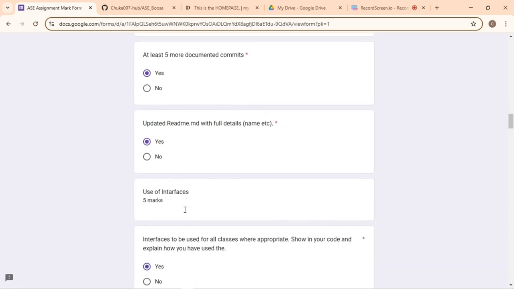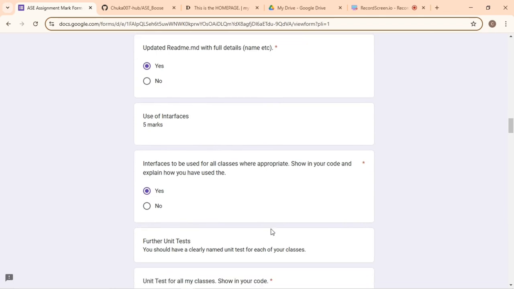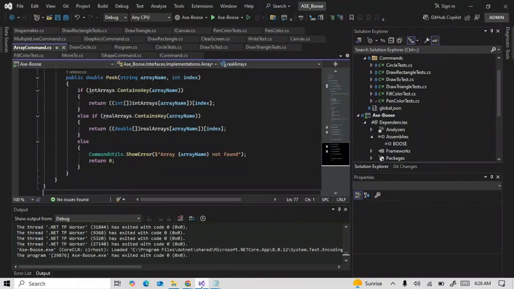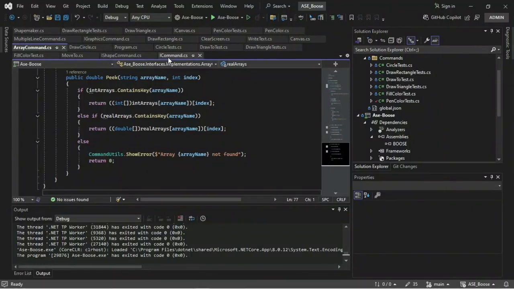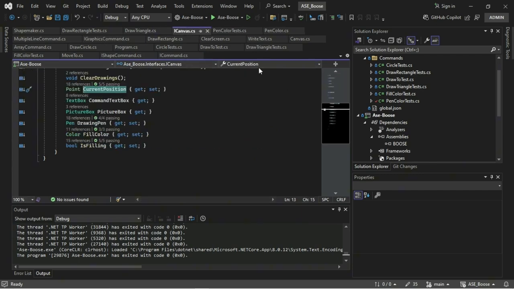Yes. Use of interfaces. Interfaces to be used for all classes where appropriate. Show in your code and explain how you have used these. Yes, I have used interfaces in my code. So I re-implemented the library from scratch, and I have some basic interfaces: command, shape command, graphics command, and I also have the interface canvas for the general canvas.